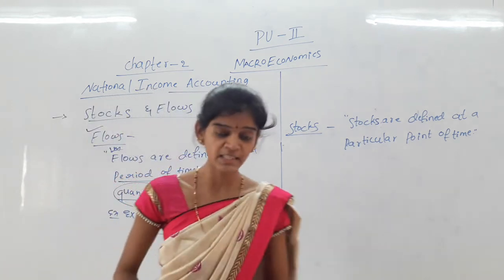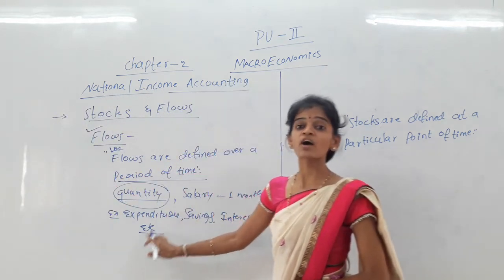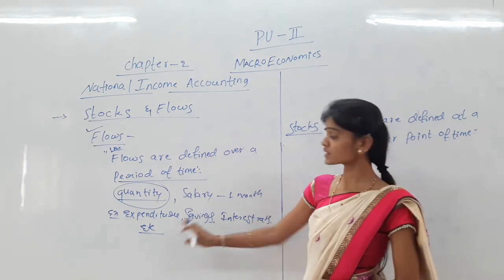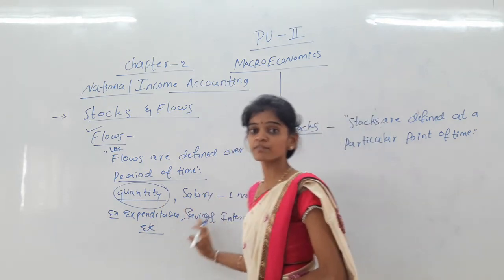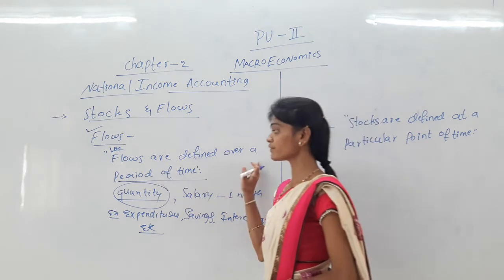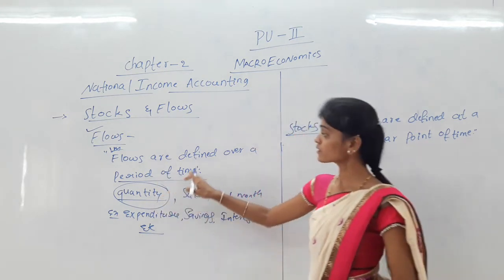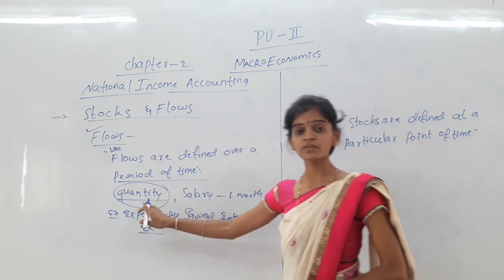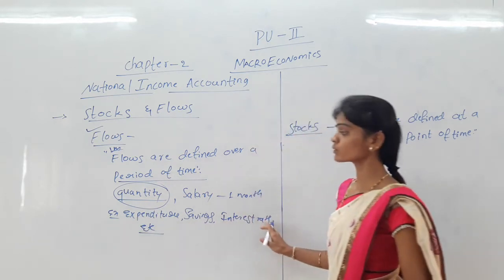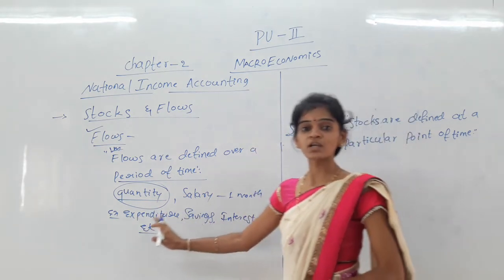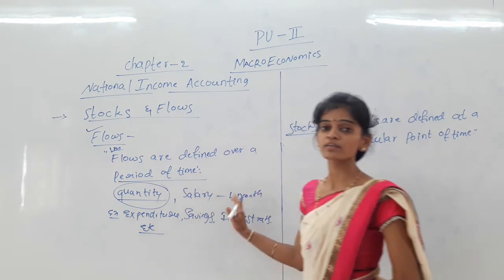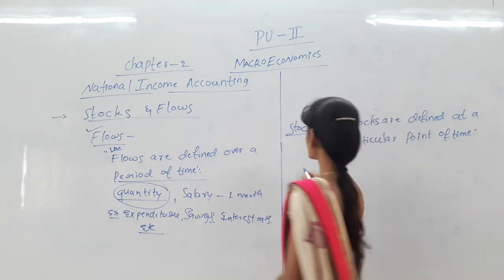Because these occur in a period of time, that is, within a year. So these are some flows because they occur over a period of time or within a year. Next comes to stocks.